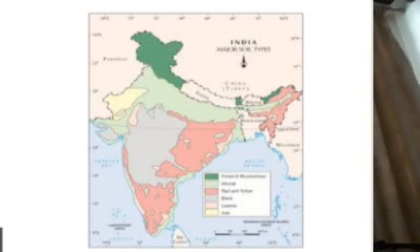So different types of soils can be found in different parts of India, and the map shows color-wise that different soils are available in different parts of India. So this is all about your revision lecture.